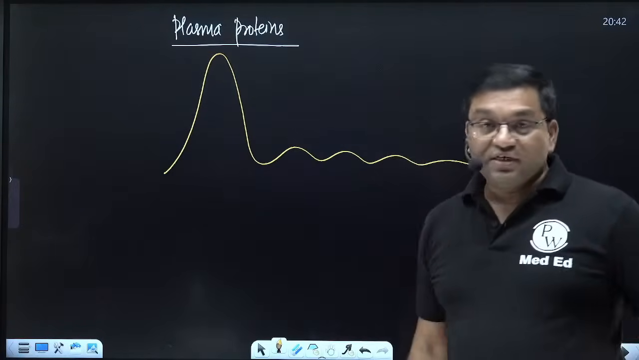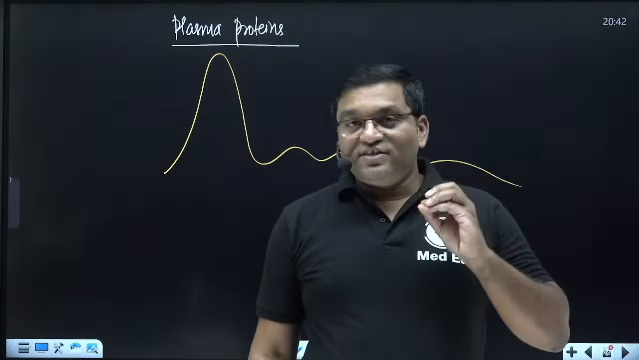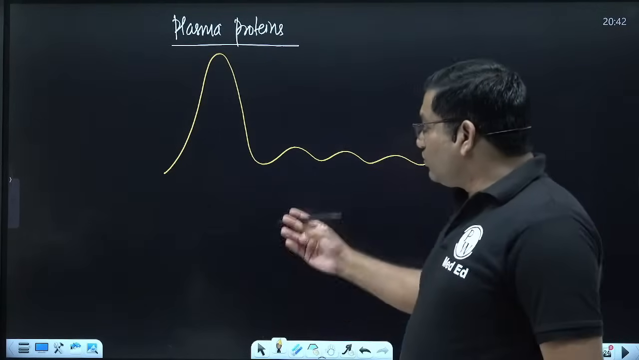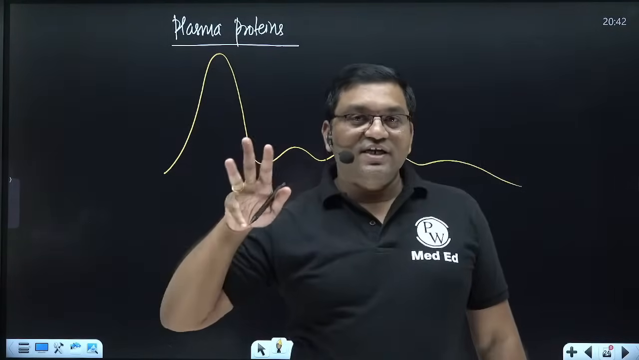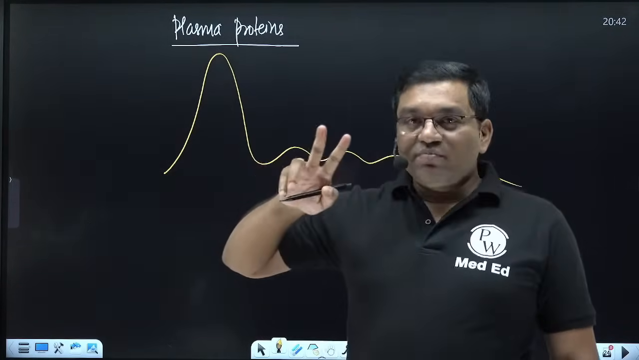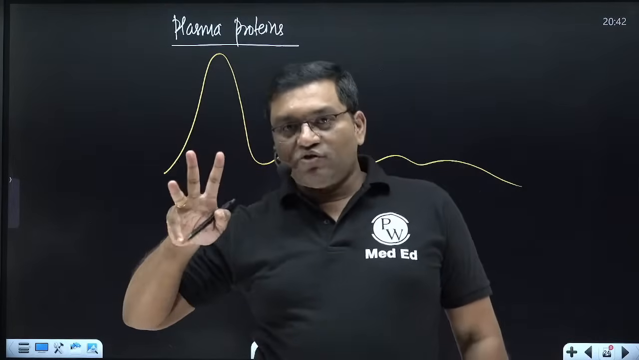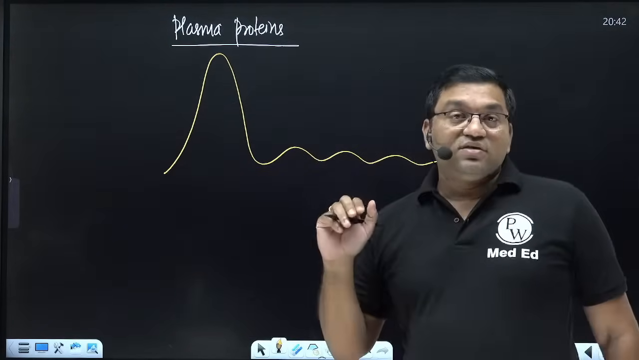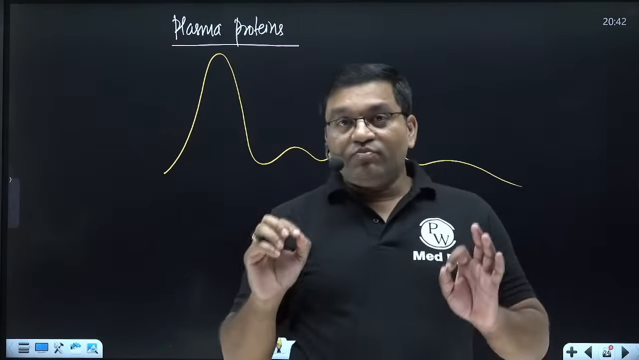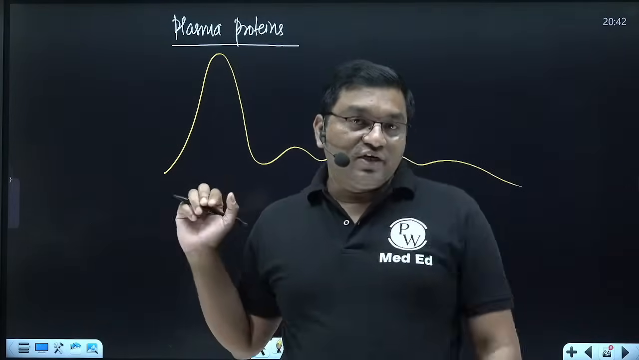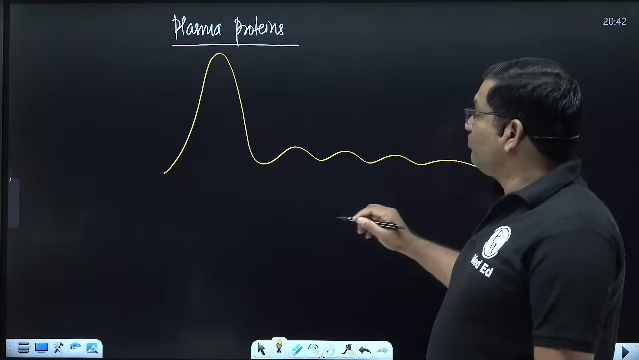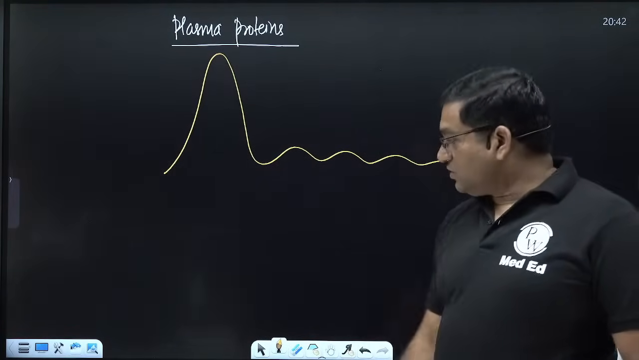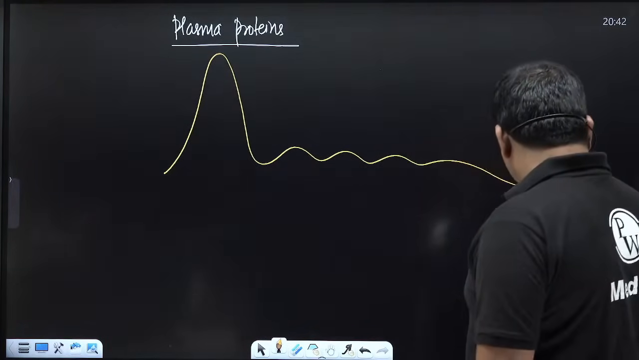Plasma proteins is an important short answer question, and it is also connected with three important clinical cases: cirrhosis of liver, multiple myeloma, and nephrotic syndrome. Three important cases, electrophoretically important. Okay. Plasma proteins, now see, this is plasma proteins.